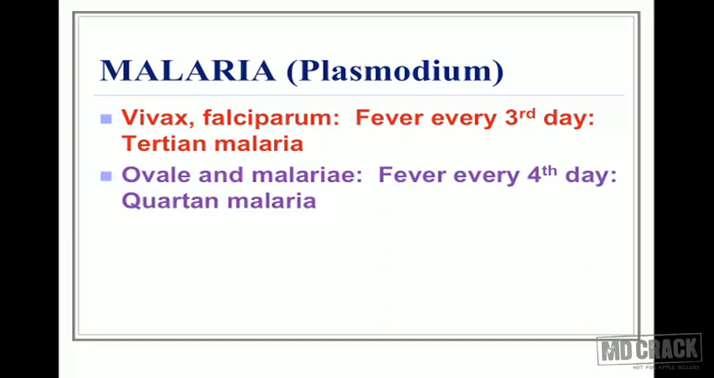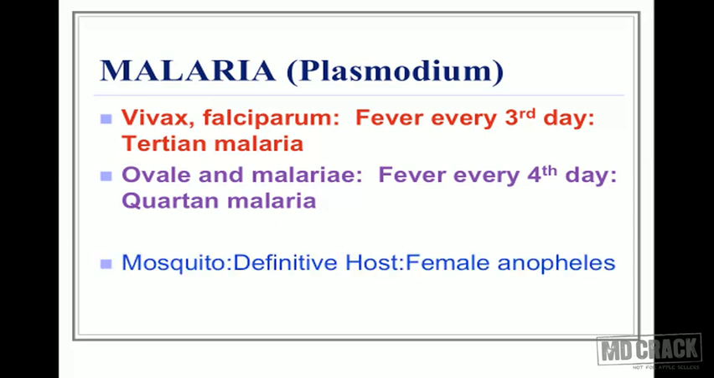In ovale and malariae, the fever comes every fourth day, and that's why it's called quartan malaria. It depends upon the particular stage in the RBC in which the organisms are multiplying and there is rupture. We'll discuss the life cycle, then it's going to be more clear. So Vivax and Falciparum, fever every third day, that's tertian. And ovale and malariae, fever every fourth day, that's quartan malaria.